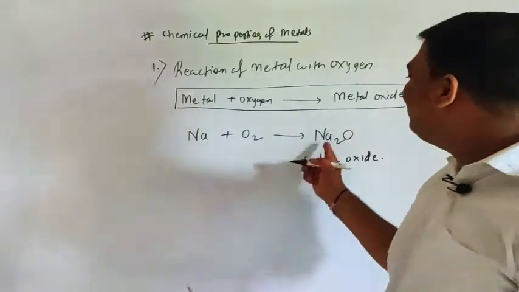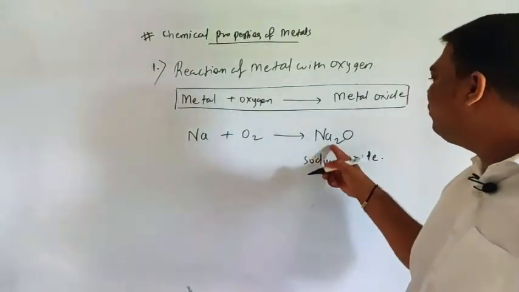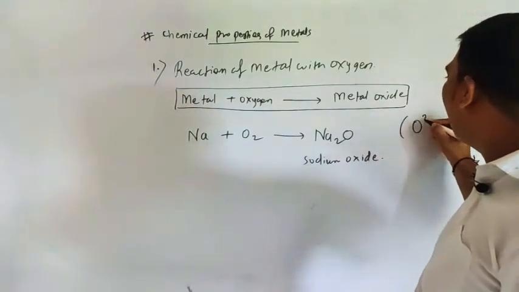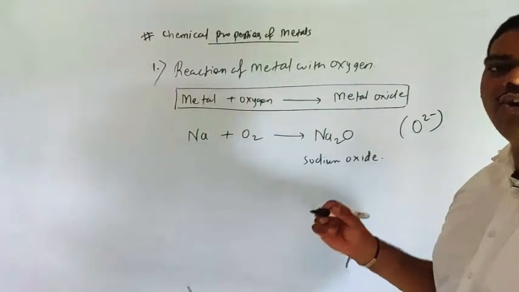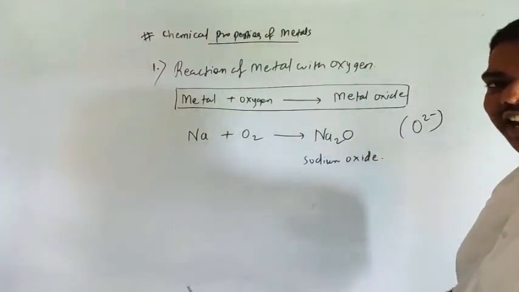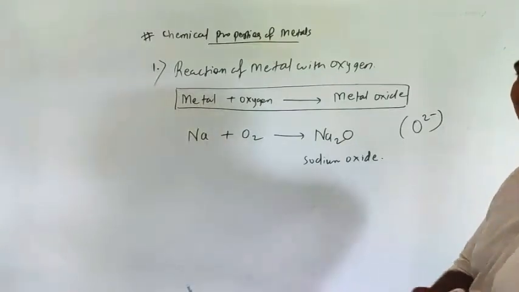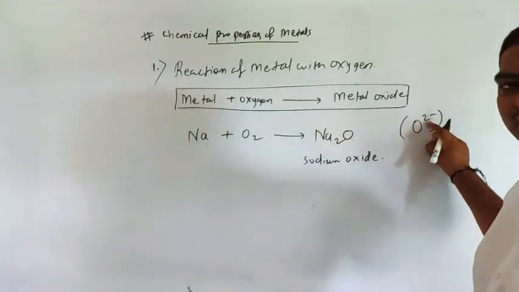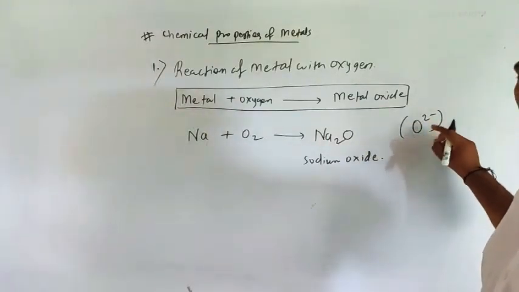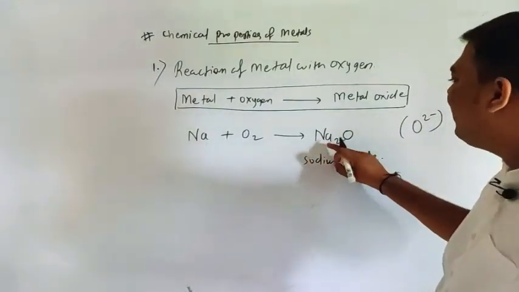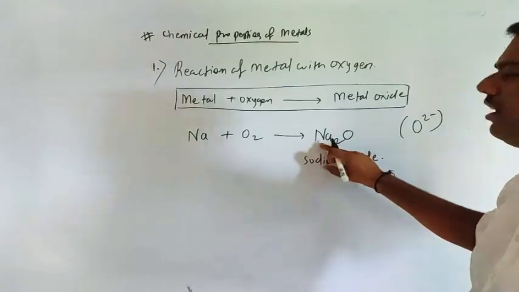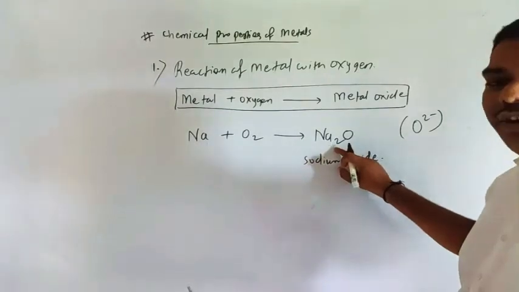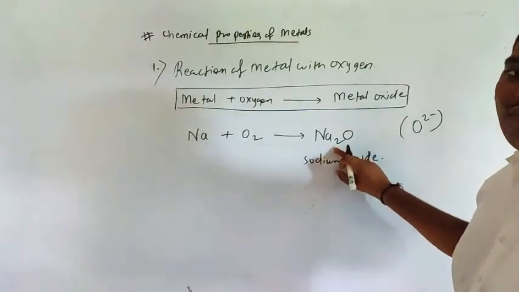Understood? So why does your formula become like this? Because, as you know, the normal oxide is O2 minus. Oxygen atomic number how much? Yes, 8, electronic configuration 2, 6. So they want 2 electrons to complete the octet. So they gain these 2 electrons and the charge acquired is O2 minus. Understood? And your sodium has how much charge? Plus 1. So Na plus and O2 minus. That's why your formula becomes this, and we already studied the crossover valency.